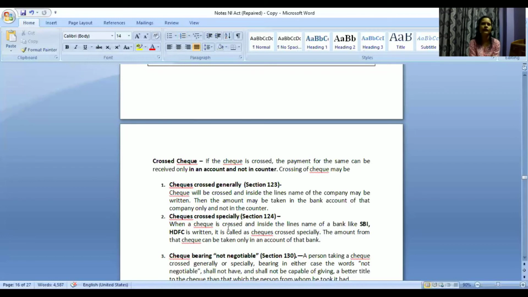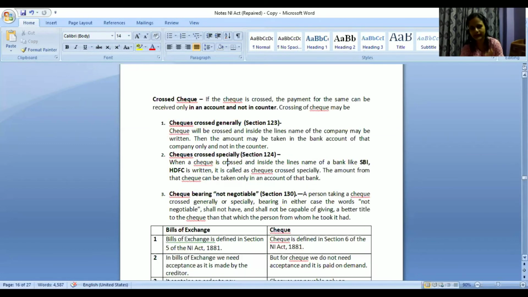If tomorrow you are going and claiming what amount has been credited to me, they will give you details that this check was credited to you, this is the number, from this bank it is coming, they will have the details. If you are issuing a check and you are asking to whom it got credited, those details also they will have. So this is mainly based on the two persons who are involved in that particular transaction. The bank anyways will have the details, whether you are putting crossing or not crossing, whatsoever.